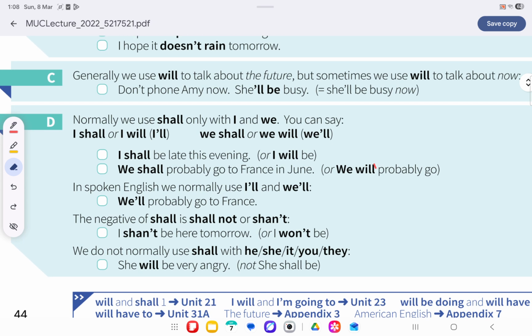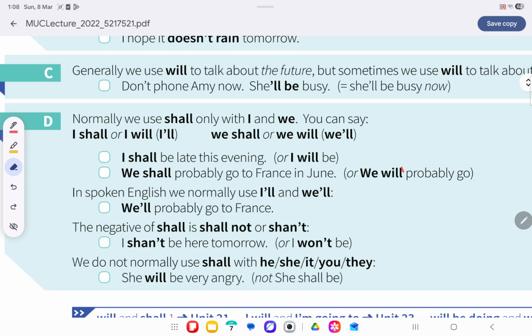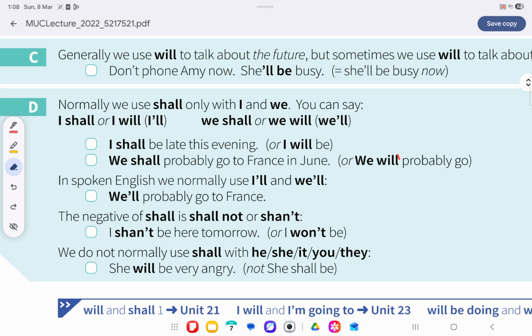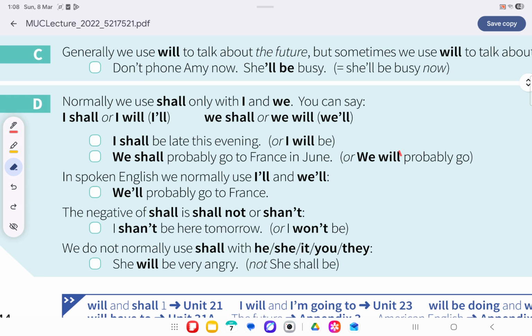Normally, we use shall only with I and we. You can say I shall or I will, we shall or we will. I shall be late this evening. We shall probably go to France in June. In spoken English, we normally use I will, we will.